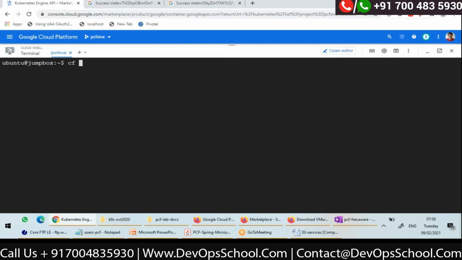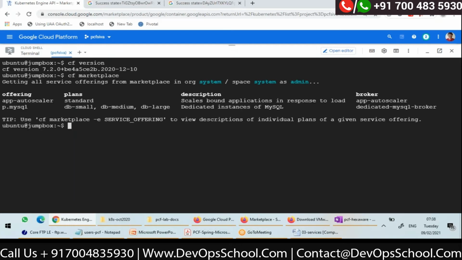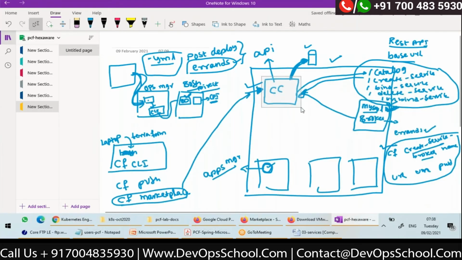So now I'll just say cf version. Yes. cf marketplace. See, right now you can see that there is a service with the name p.mysql, and these are the three plans. So once I fired the command cf marketplace, the request went to the cloud controller. It fired a query on its database, and it has shown the catalog of plans. Now I want to create an instance of the service. I'm a developer, let's assume. I want to create an instance of this service, right?